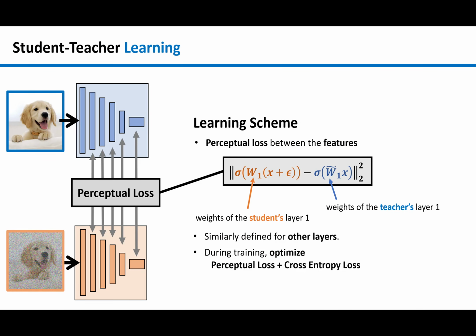The learning scheme which we consider in this paper utilizes the perceptual loss, i.e. the difference between the hidden features of the student and teacher networks. During training, we just add this perceptual loss to the base training loss, like cross entropy.